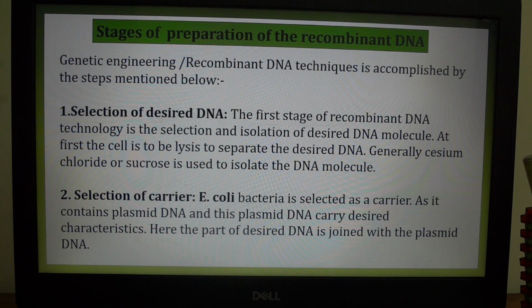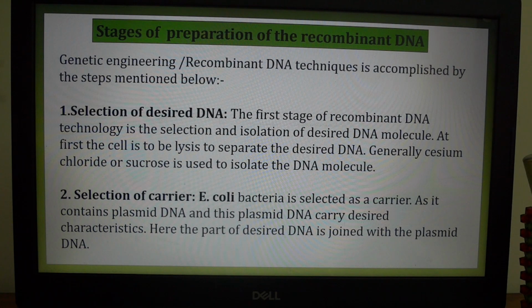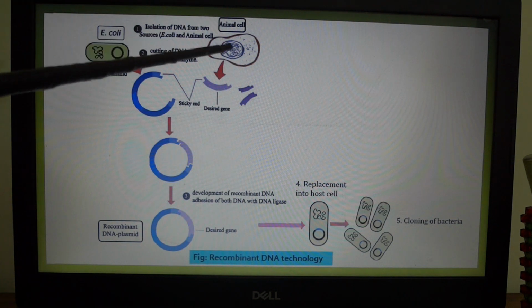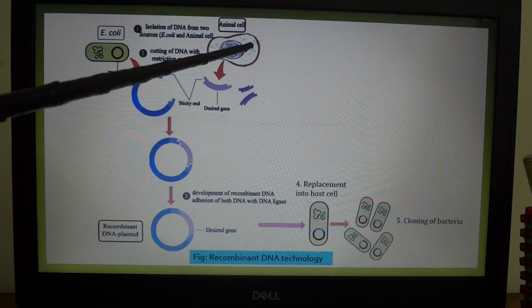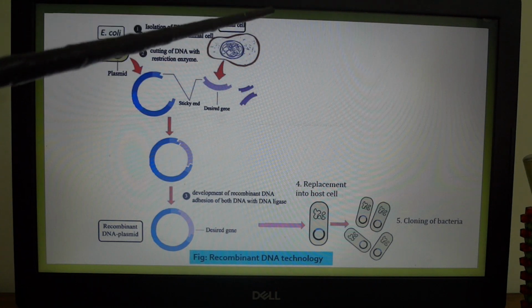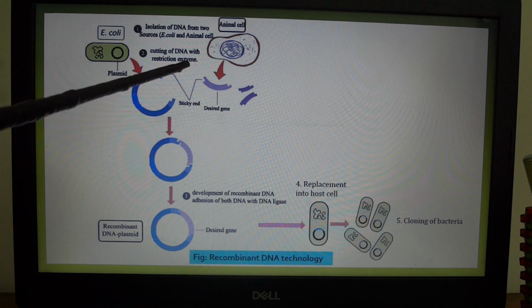Now, the stages of preparation of the recombinant DNA. Genetic engineering and recombinant DNA technique is accomplished by the steps mentioned below. I will explain these steps by following the figure. So let's go to see the figure. First step, selection of desired DNA. The first stage of recombinant DNA technology is the selection of desired DNA.